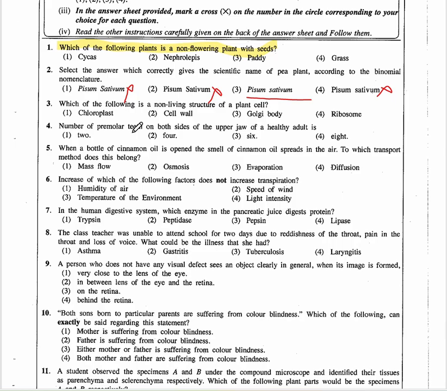Okay. Now let's move on to the next one. Which of the following is a non-living structure of a plant cell? Okay. Chloroplast, cell wall, Golgi body, and ribosome. In this type of question, you know that when we talk about a cell, there are organelles inside the cell. There are different types of organelles, and this chloroplast is a living organelle, because a lot of living things are happening inside this chloroplast. And then Golgi body, and then ribosomes, and actually the organelles mentioned here are living structures. But when we talk about the cell wall, it's a non-living structure.